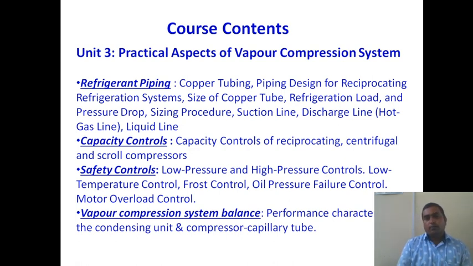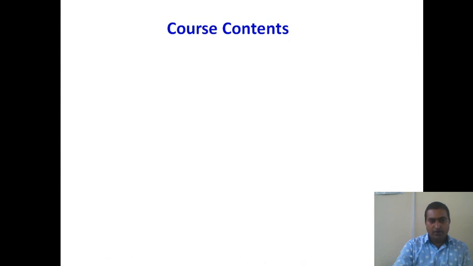So copper tubing, piping design for reciprocating refrigeration systems, size of copper tubing, refrigeration load and pressure drop, sizing procedure, suction line, discharge line and liquid line. This is a part of refrigerant piping. Then capacity control we are going to study. Along with that, we are also studying some safety controls and balancing of the vapor compression system. Safety control is nothing but the different sensors and equipments used for maintaining temperature and the performance of the different equipments.